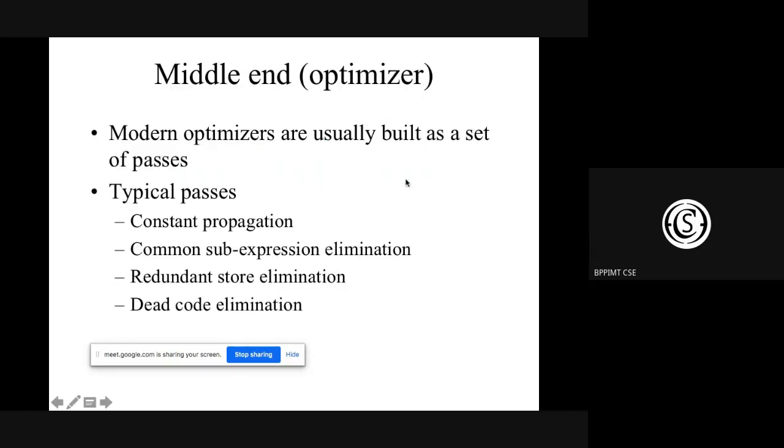So this is what I was talking about. These are the different methods, and we will discuss them in detail when we study that chapter: constant propagation, common sub-expression elimination, redundant store elimination, and dead code elimination. These are the different methodologies used for code optimization. For the time being, just understand that code optimization is used to reduce the number of steps and to reduce the runtime.